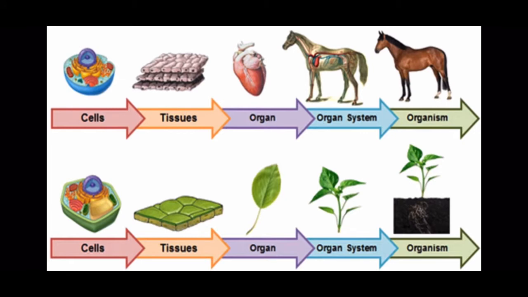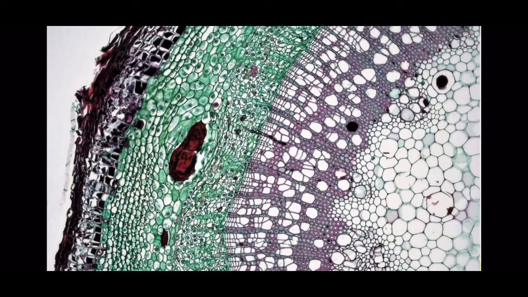So in unicellular organisms, all the functions are performed by one cell, whereas in multicellular organisms, the functions are distributed among the organ systems, in which organs, tissues and cells work together to complete that particular function. When a group of cells which have the same structure and the same function come together, it is called a tissue.